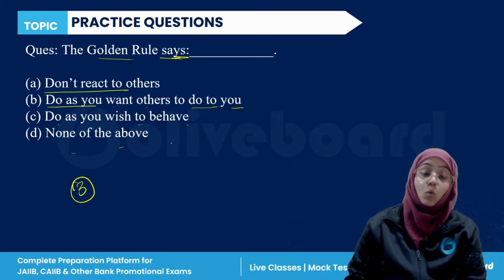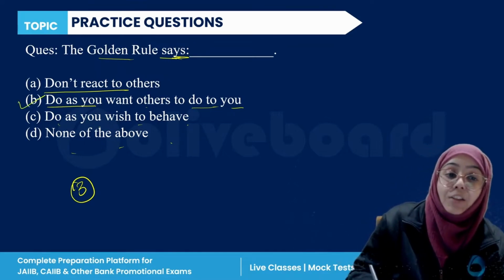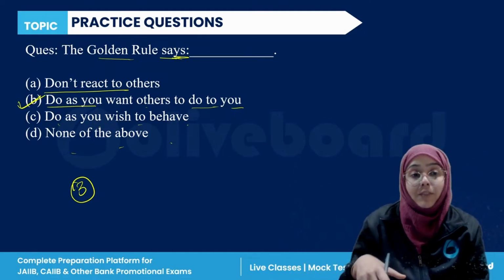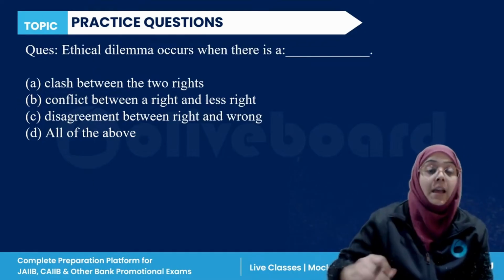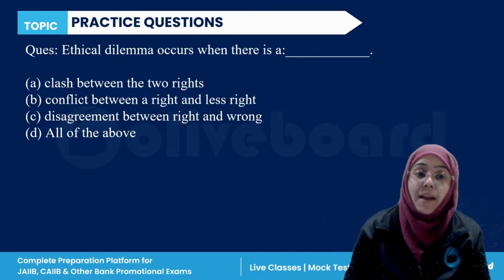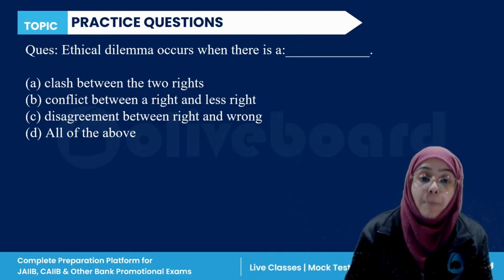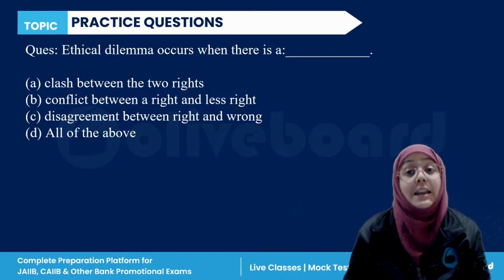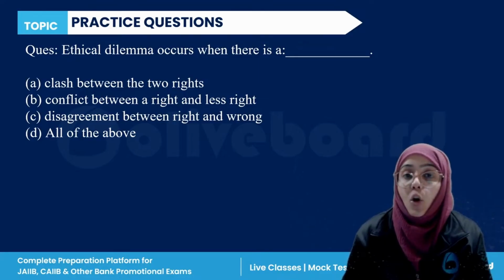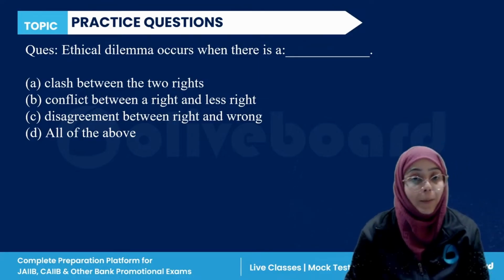Okay, so the golden rule says: do as you want others to do to you. Obviously, B is the correct answer. Ethical dilemma occurs when there is a clash between two rights, a conflict between a right and a less right, a disagreement between right or wrong, or all of the above.